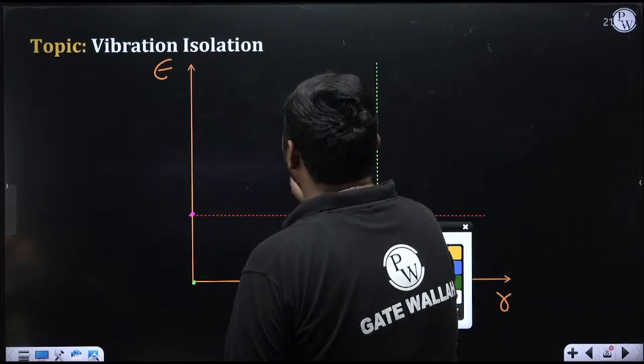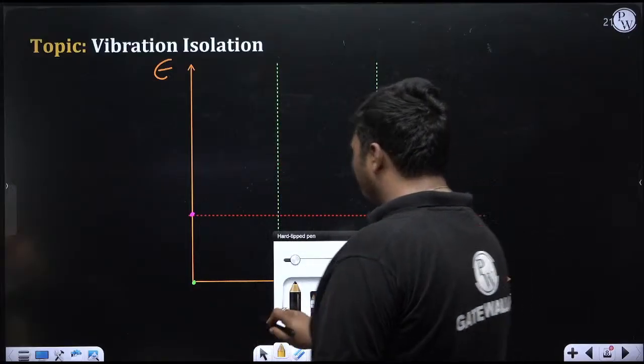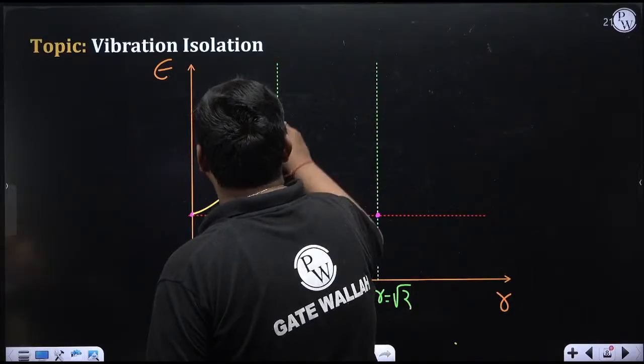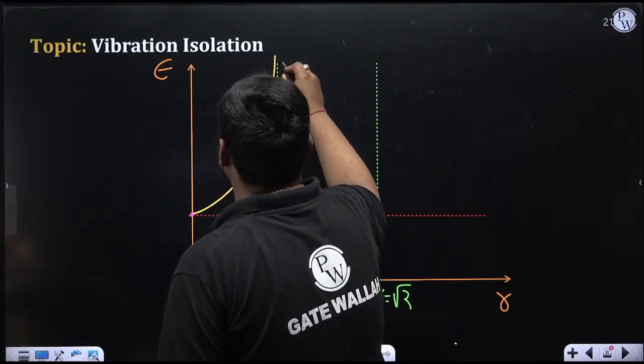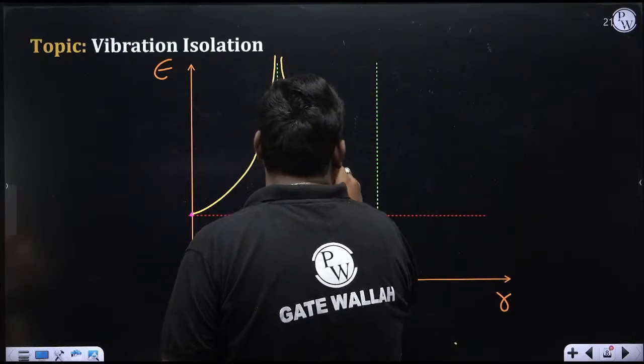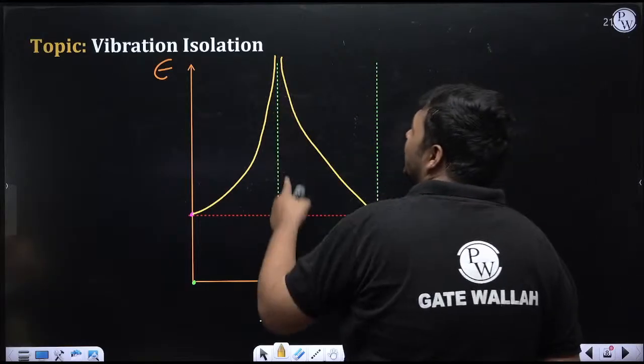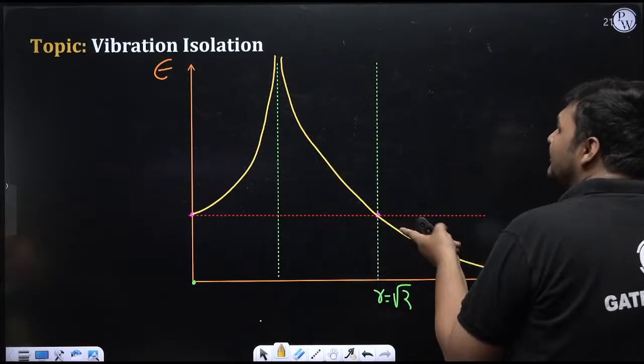Just what I am trying to say, for zeta equal to 0, if you are drawing the graph, suppose this is r equal to 1. So from r equal to 0 to 1, epsilon is increasing. This is the graph for zeta equal to 0, and after that epsilon is decreasing. But it is not important. Here we are getting epsilon infinite, no, because I want epsilon less than 1.